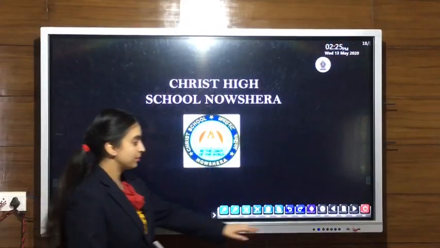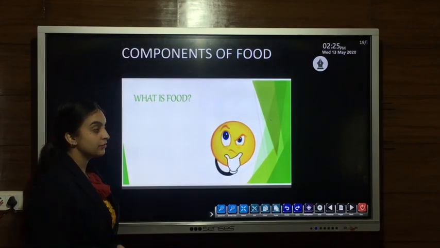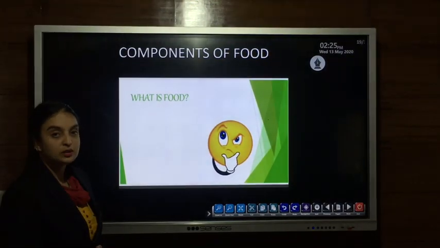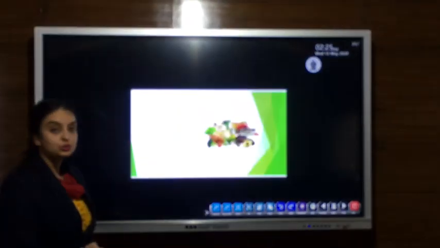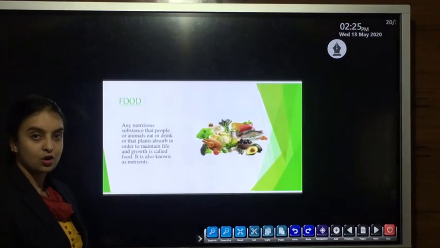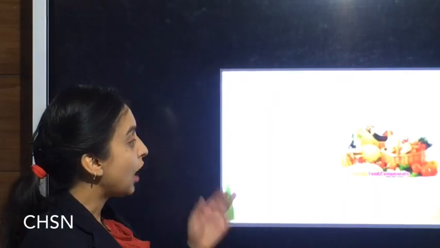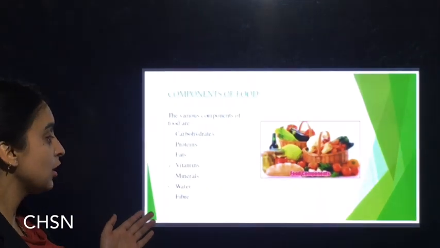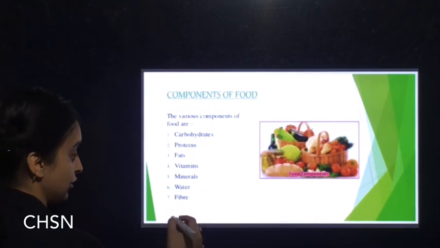I'm here with the topic components of food. In your previous chapter, we have read about what is food. Food is a substance which we eat or drink. This food contains various nutrients which are meant for the growth as well as the development of our body. The various components of the food are carbohydrates, proteins, fats, vitamins, minerals, water and fiber. Fiber is also called as the roughage.